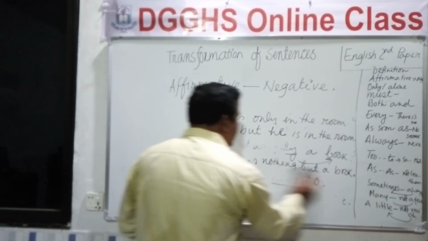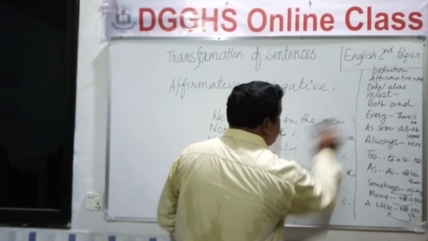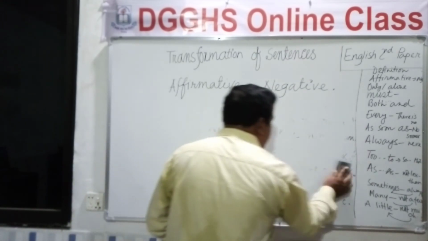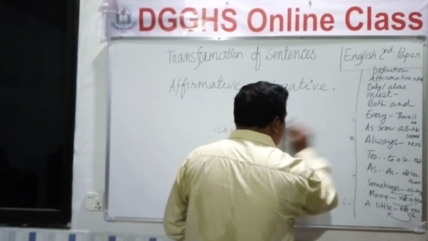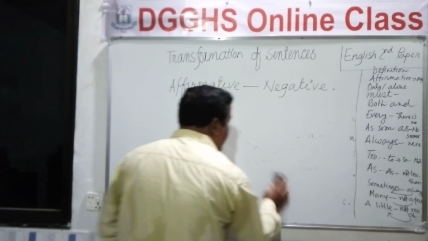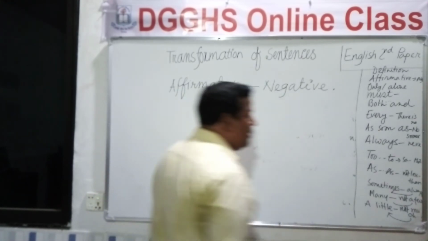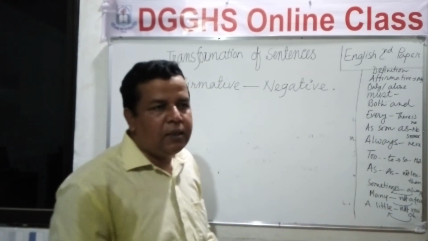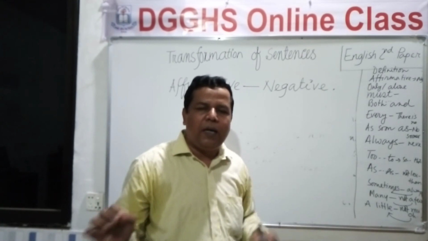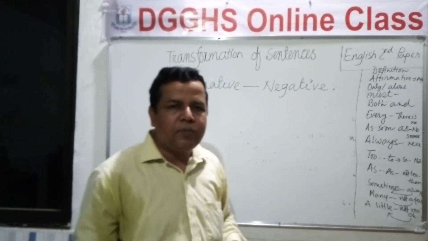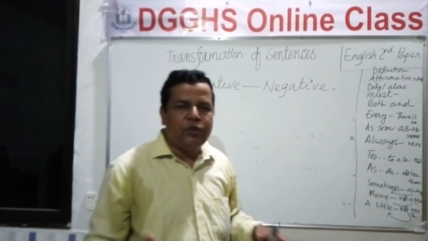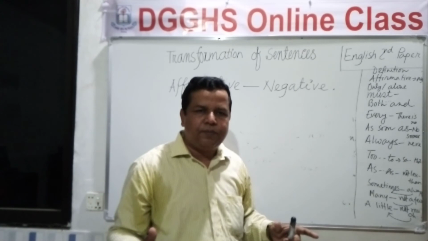Okay, now we are moving to the other rules. And the rule is must. If you see an affirmative sentence constructed with must, and if you are asked to change it into negative, you will write cannot but in place of must.